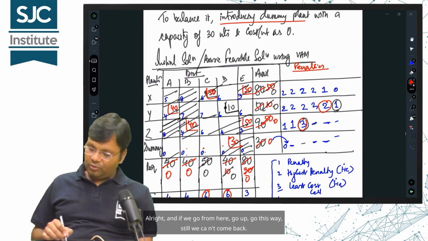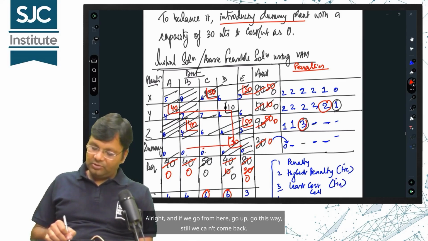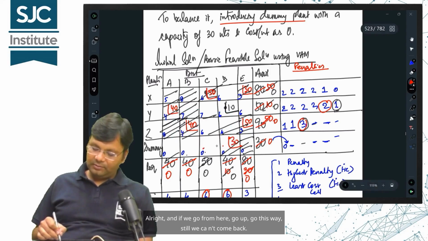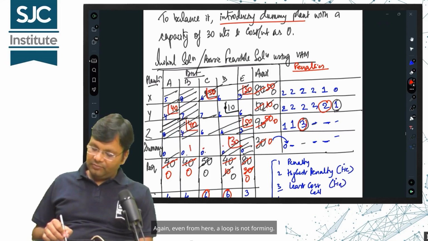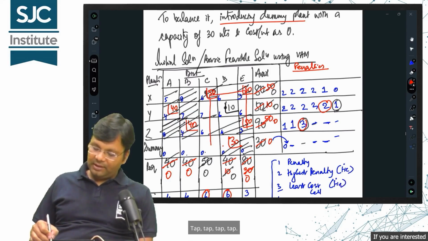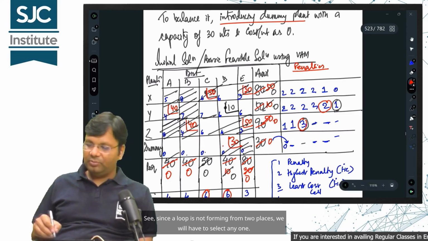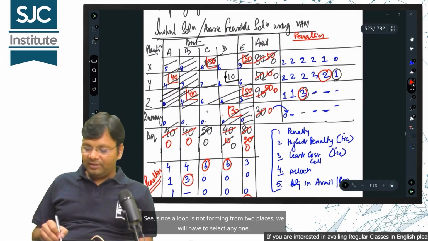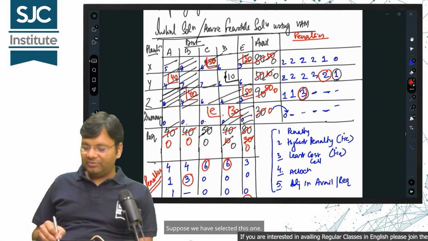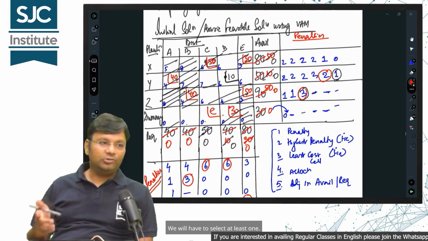Alright, and if we go from here, go up, go this way, still we can't come back. Again, even from here, a loop is not forming. Even from here, a loop is not forming. See, since a loop is not forming from 2 places, we will have to select any one. Suppose we have selected this one. We will have to select at least one.